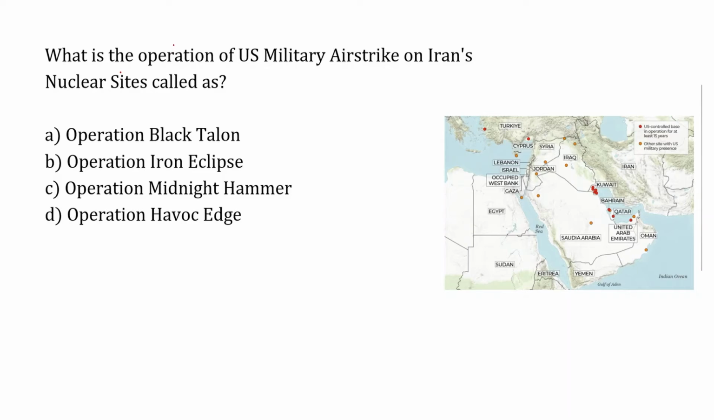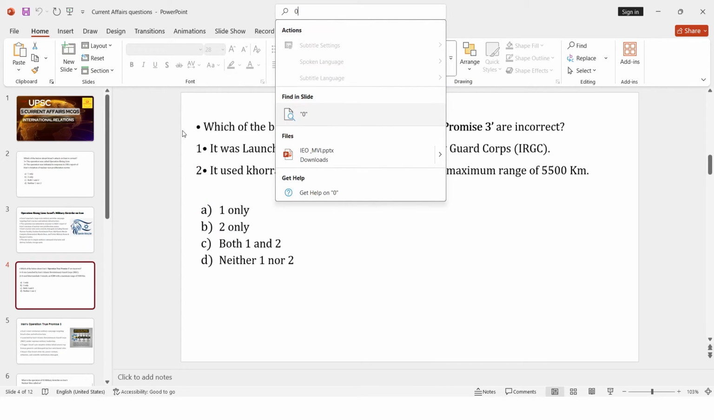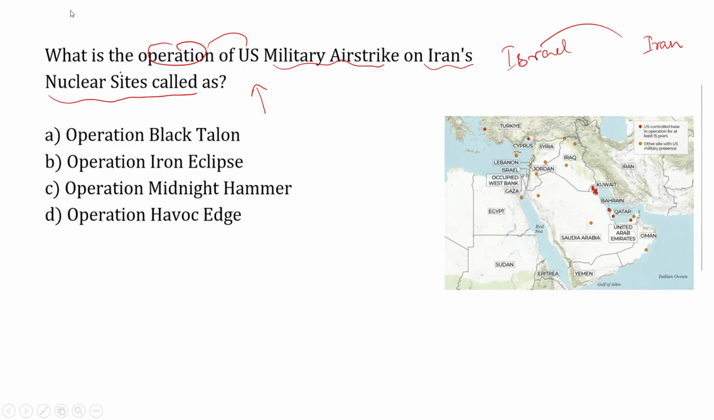Now the question is, what is the operation of the US military airstrike on Iran nuclear site called as? So once Israel launched an attack, there was a counter attack from Iran, but then there was USA, the big brother, who has launched a counter attack or an attack, considering that Iran has some sites where it has stored some of the enrichment diverted from developmental purposes. What is it called? Black Talon, Iron Eclipse, Midnight Hammer, and Havoc Edge.